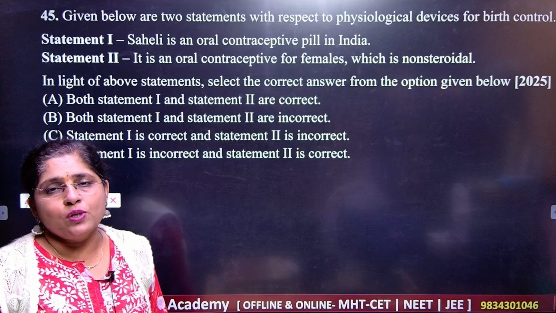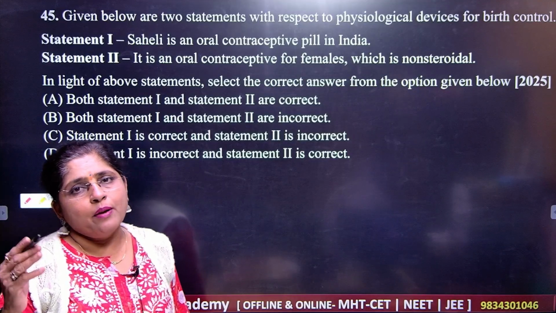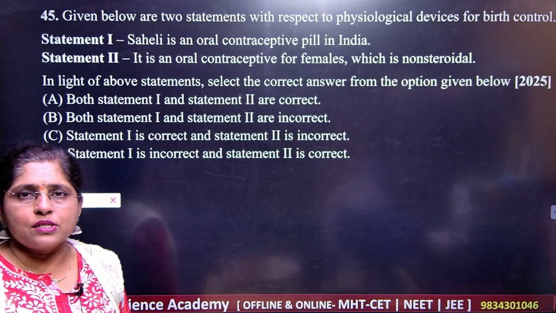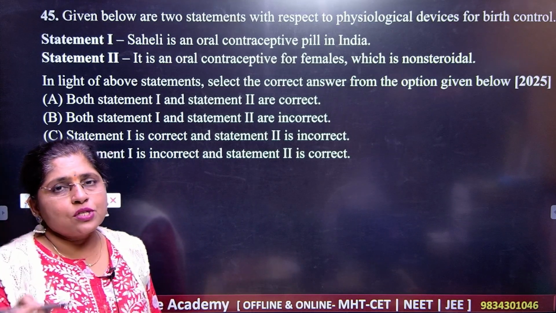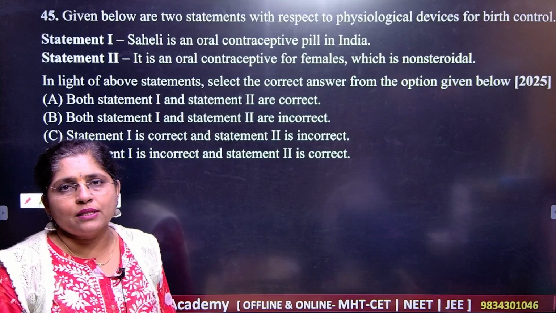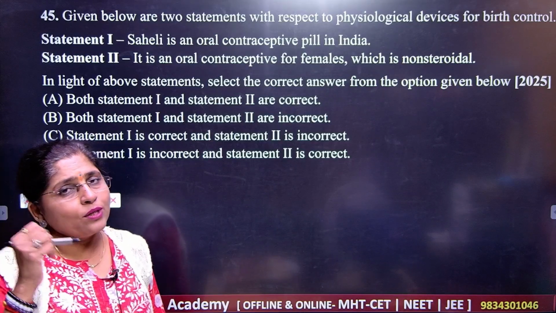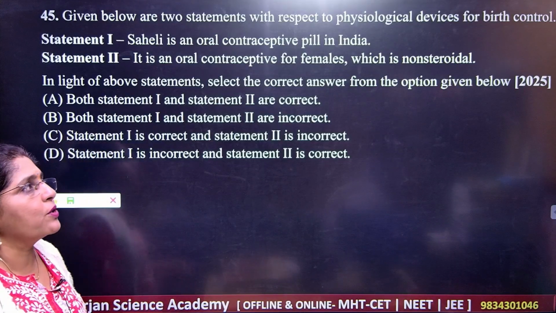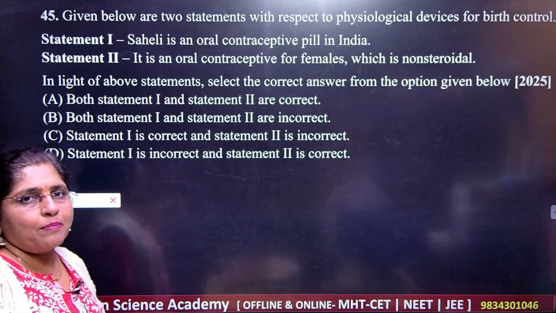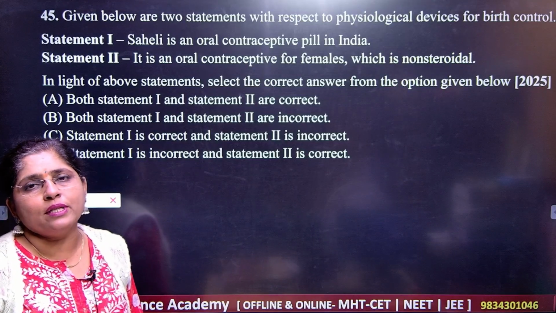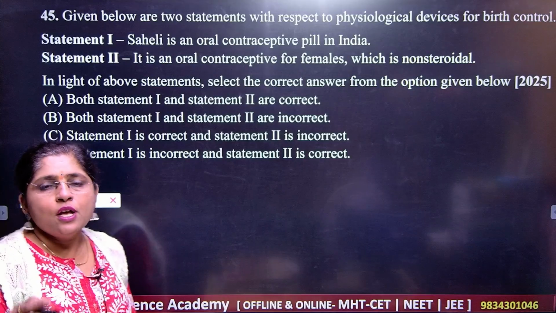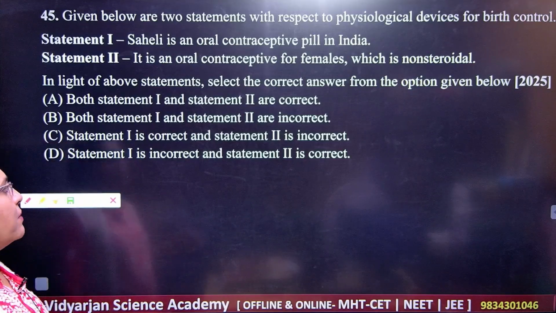MTP is also legalized, that is medical termination of pregnancy. It is legal nowadays. So dear students, please make a mind map of all the methods, because at least one question is going to be compulsory, since it is application based, how you are going to apply things for the welfare of society. So do all the methods very perfectly.